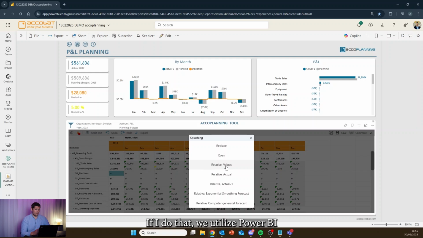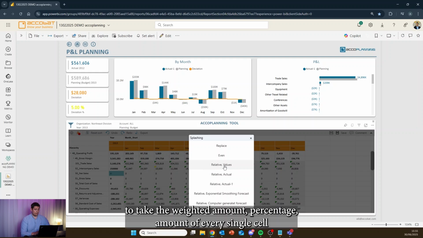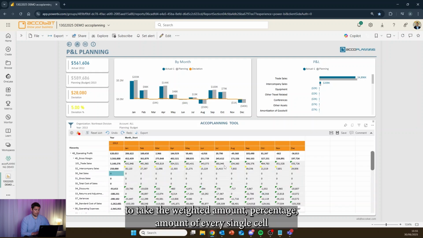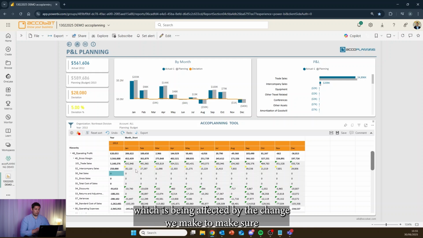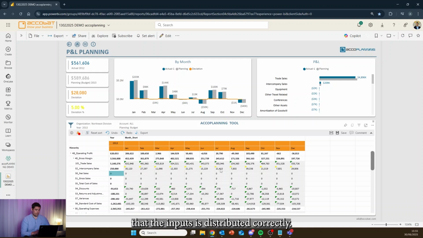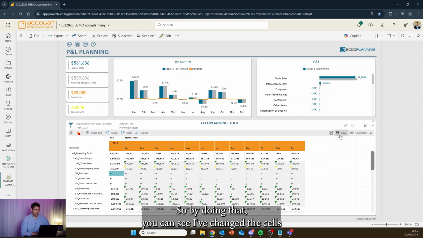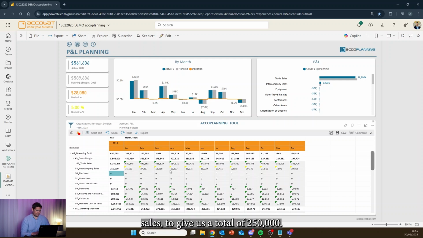If I do that, we utilize Power BI to take the weighted, percentage amount of every single cell which is being affected by the change we make, to make sure that the inputs are distributed correctly. So by doing that, you can see I've changed the cells all the way from January to December for our intercompany sales to give us a total of 250,000.